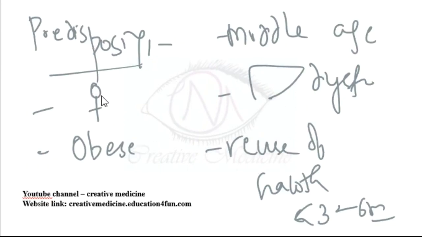Predisposing factors of halothane hepatitis are female sex, obese patients, middle age, liver dysfunction, and reuse of halothane within 3 to 6 months.